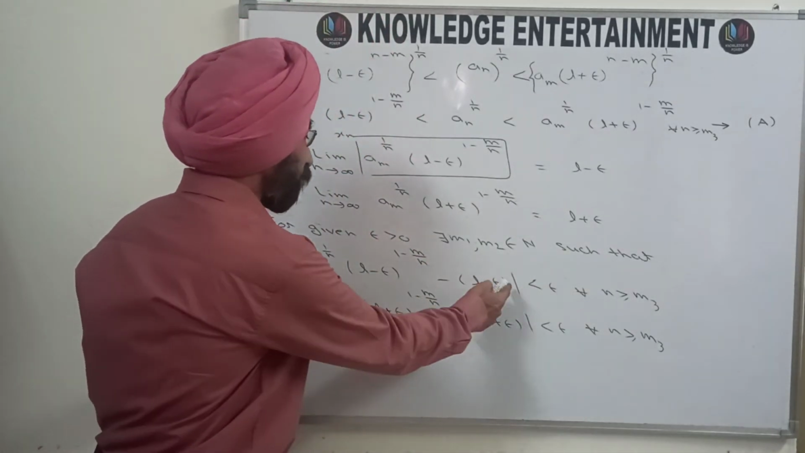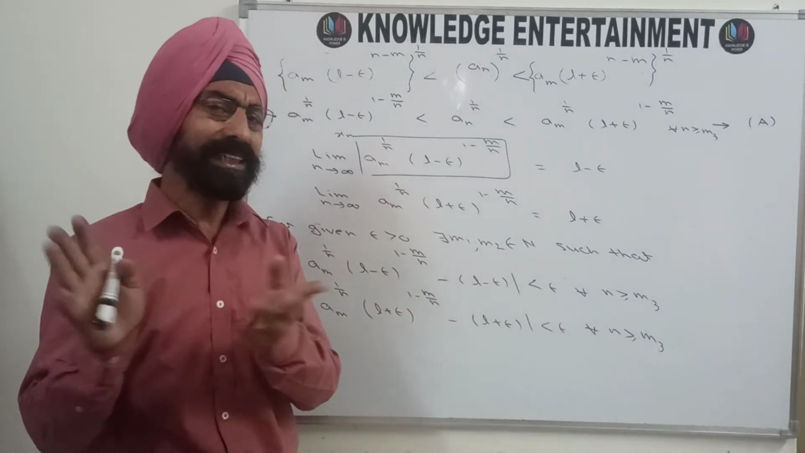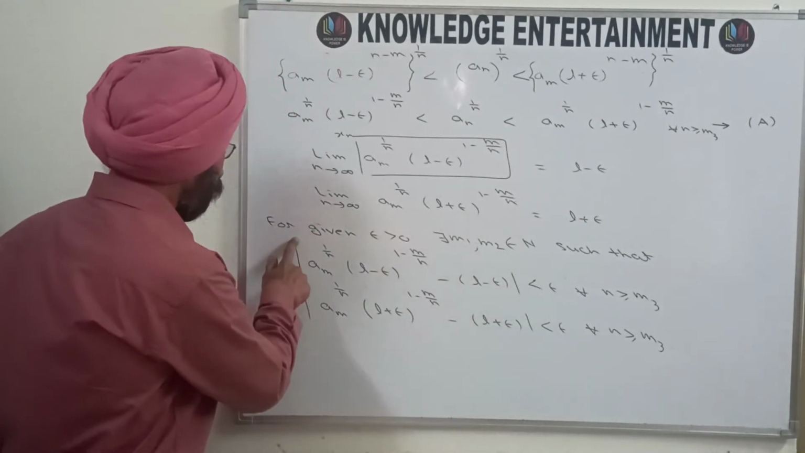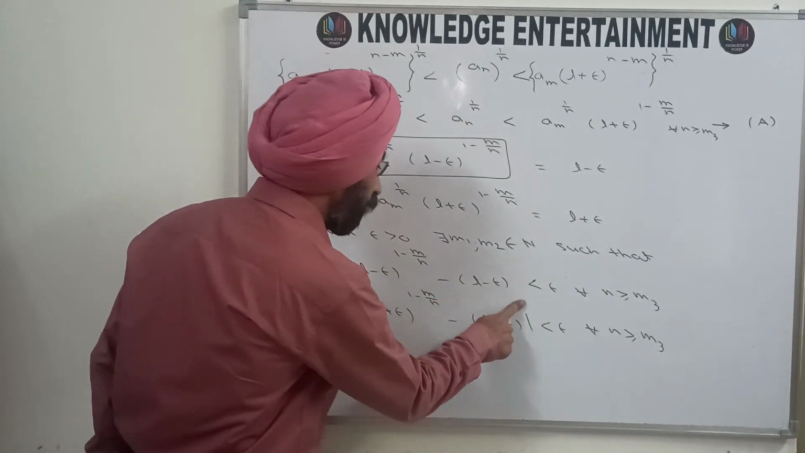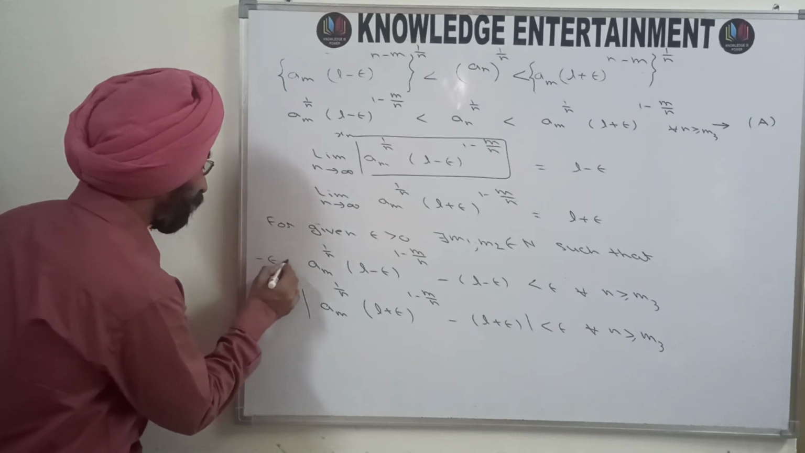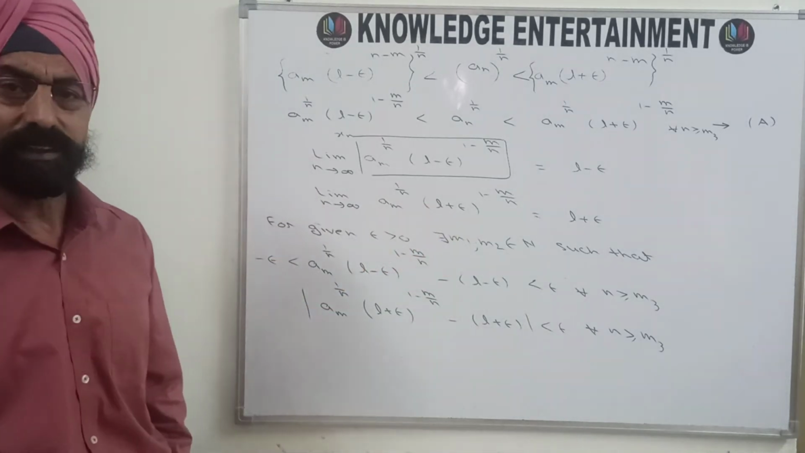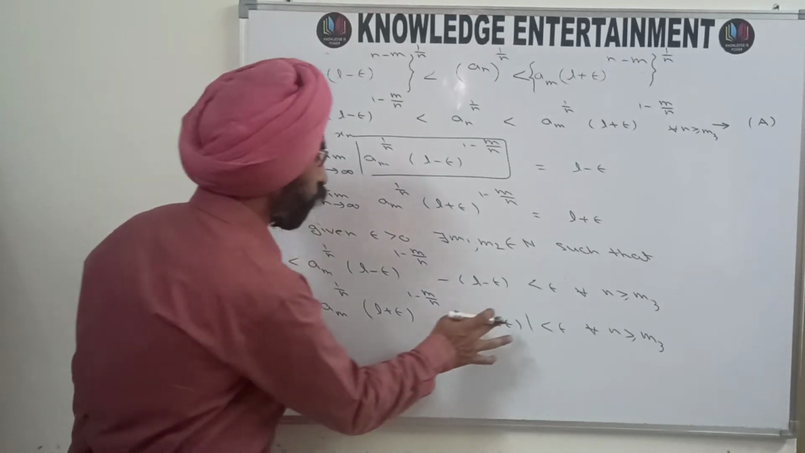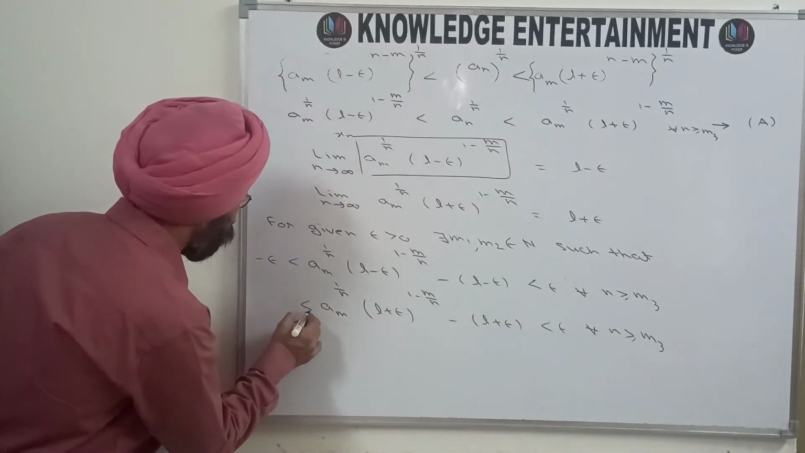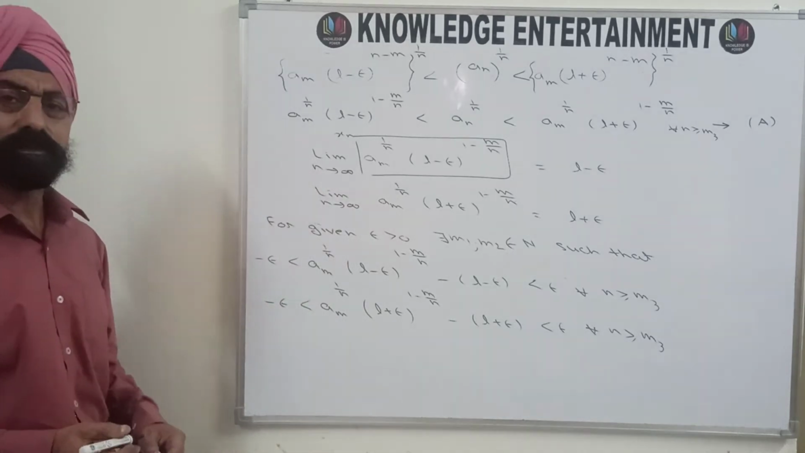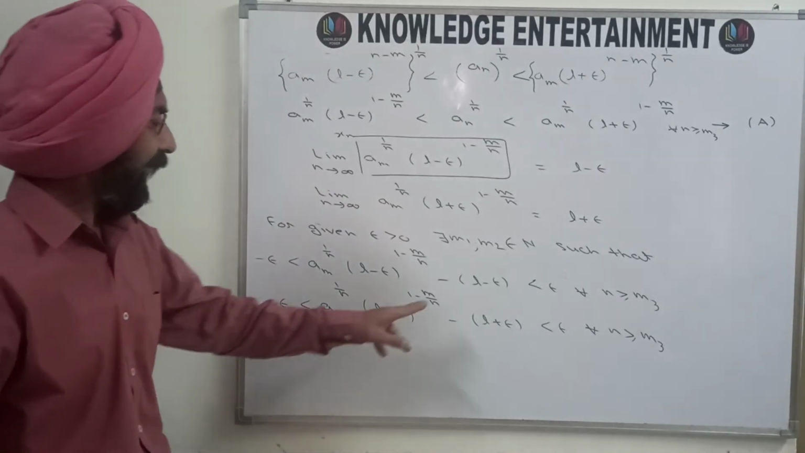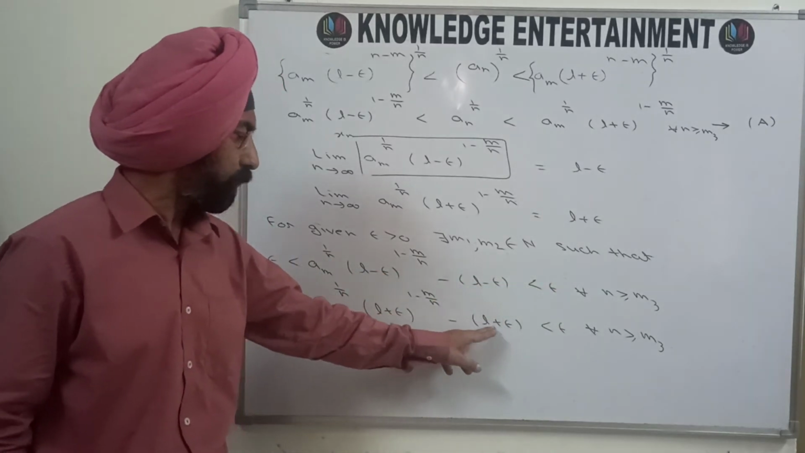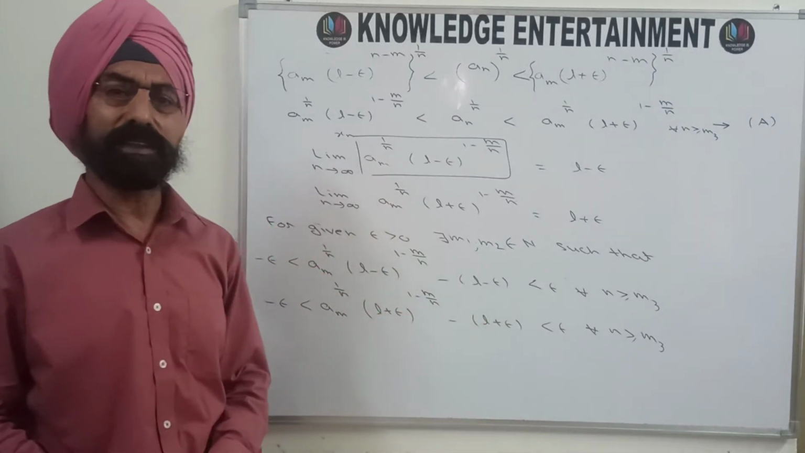Once again, this is mod of something less than a. If mod x is less than a, that means minus a is less than x is less than a. So if you want to remove this mod, what you will get is minus epsilon is less than this, is less than that. In the same lines, you can solve this. You will get minus epsilon here. And now, add L minus epsilon to all terms of the first inequality and L plus epsilon to all the terms of the second inequality.